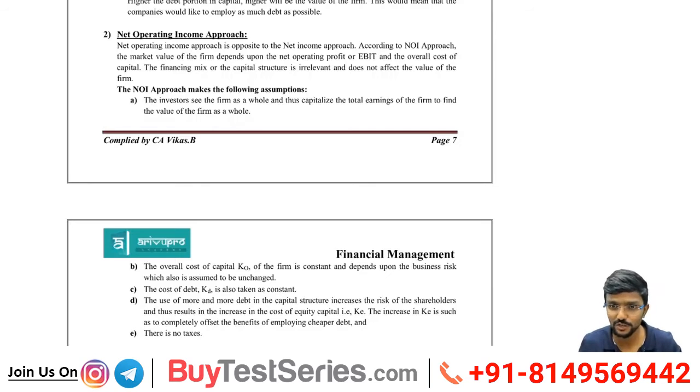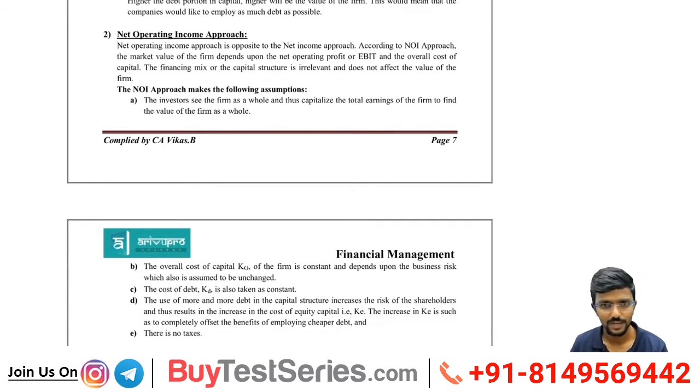Simple MCQ expected question. The name of the method itself tells what it depends on. And the overall cost of capital. So it depends on two things: one is EBIT and the other is the overall cost of capital. The financing mix or the capital structure is irrelevant and does not affect the value of the firm. Here they are telling, capital structure will not affect my capital.